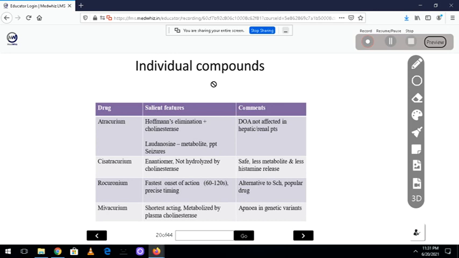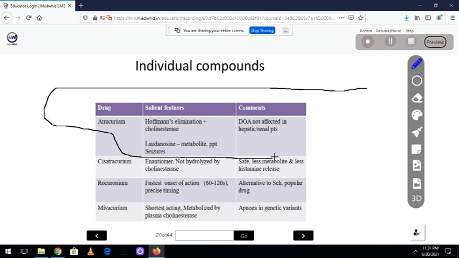And what is commonly asked is this point: atracurium and Hoffman's elimination, and the drug is safe in hepatic and renal disease. Why? That is the reason. So remember, what is Hoffman's elimination? It is the spontaneous molecular rearrangement of the drug, so it can get away from the body without metabolism. Now, that drug elimination doesn't depend on the hepatic or renal status of the patient. So, if you want to use a skeletal muscle relaxant in them, this is better. That is atracurium.